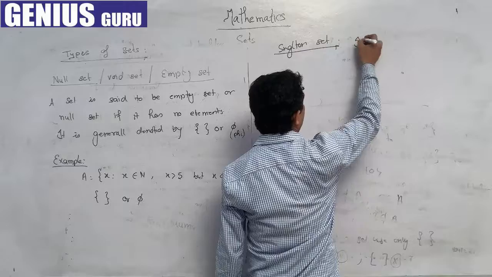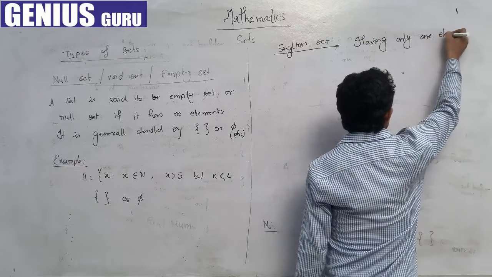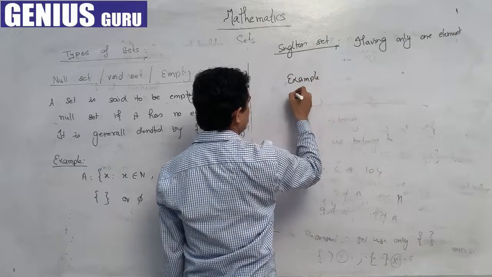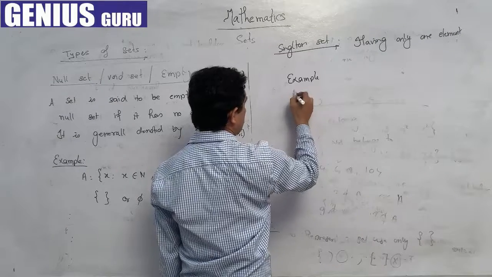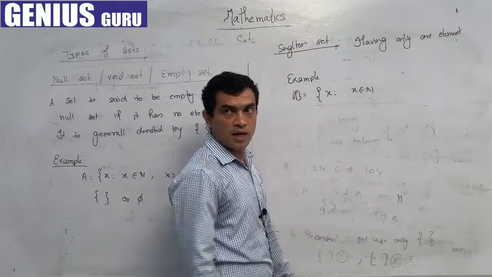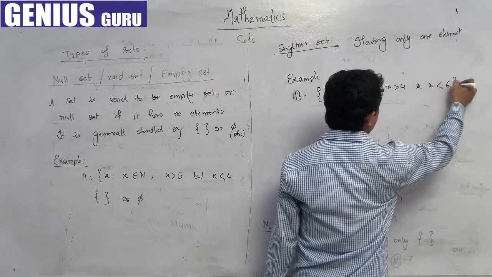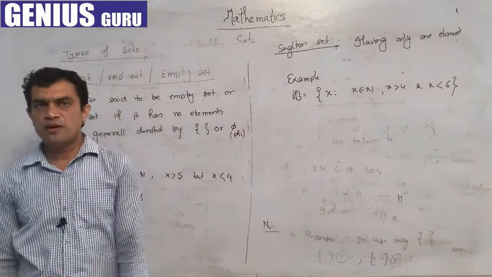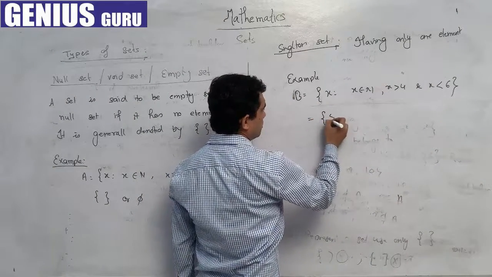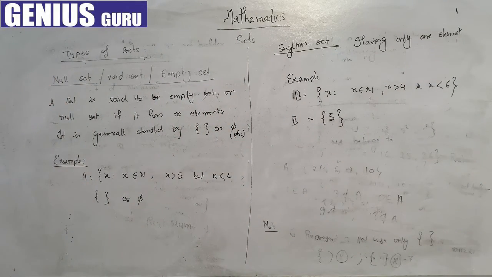Example: suppose set B is x such that x belongs to the natural numbers, x is greater than 4 and x is less than 6. Among natural numbers, the only one greater than 4 and less than 6 is 5. So it has only one element, therefore it is a singleton set.